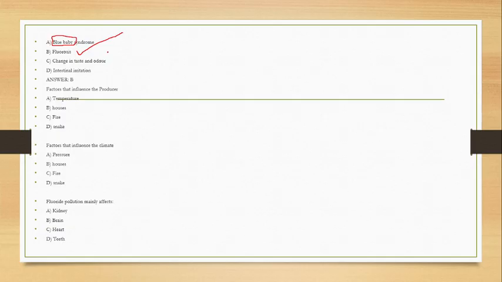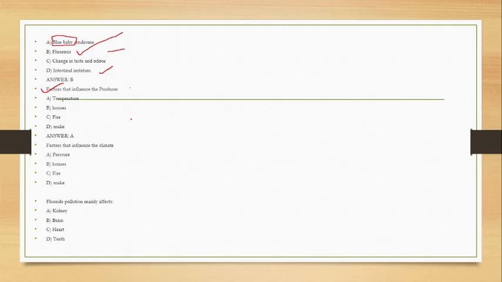Fluorosis. In case of fluorosis, there is deformation of the bones. So bones are deformed. Then taste change, this is another one. Intestinal irritation is also because of the chloride present in water. Now the next question: the factor influencing the producer. Temperature, houses, fire, and snacks. So the correct answer is temperature.